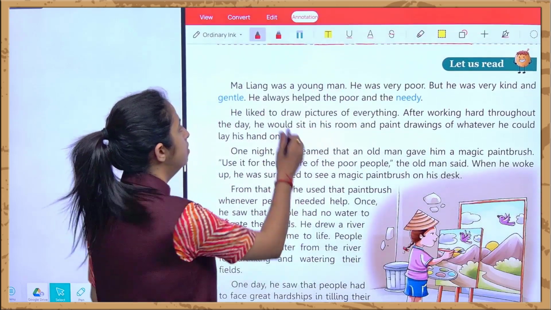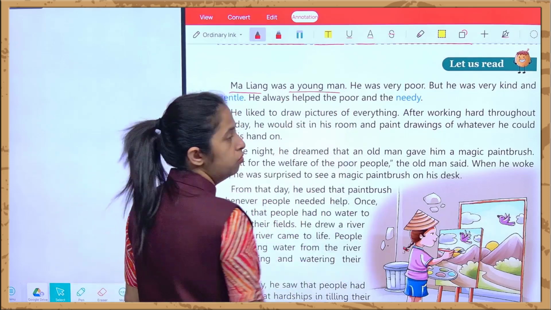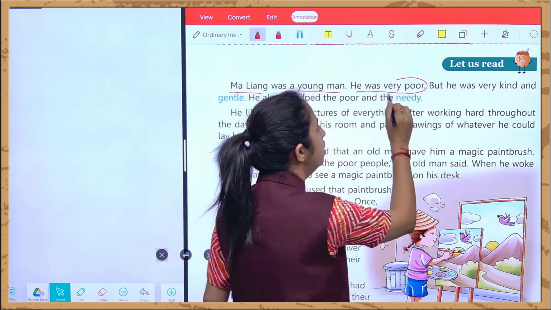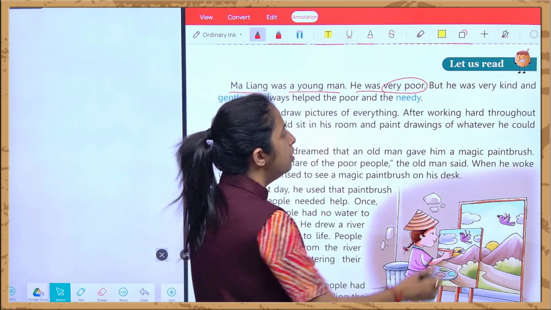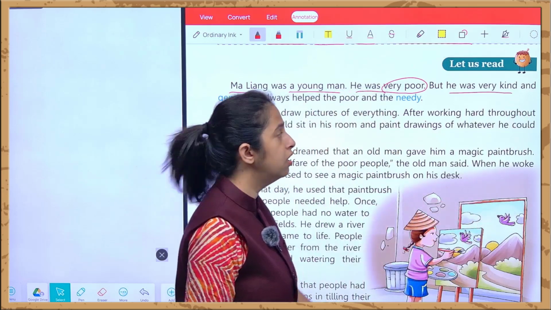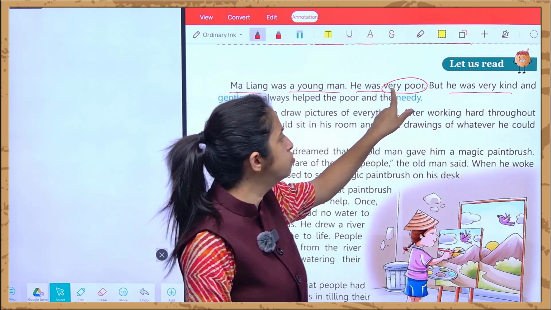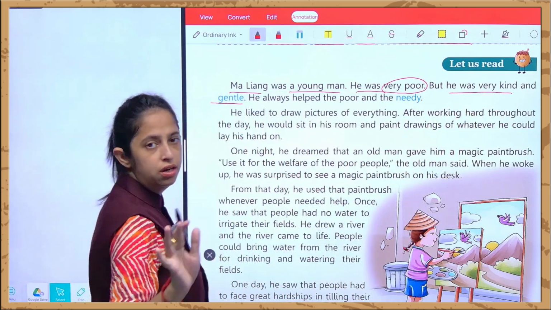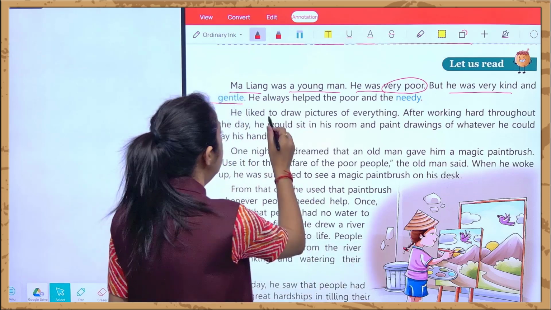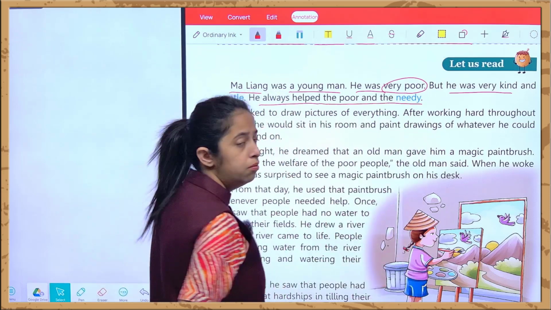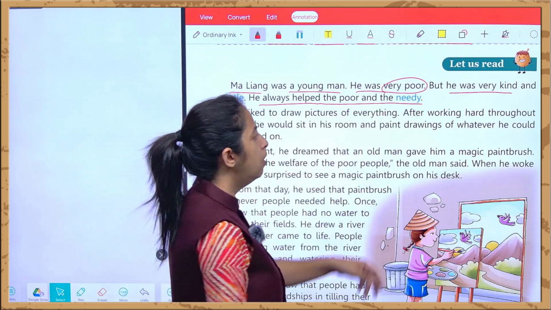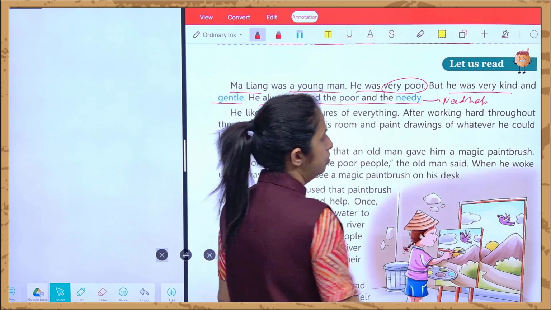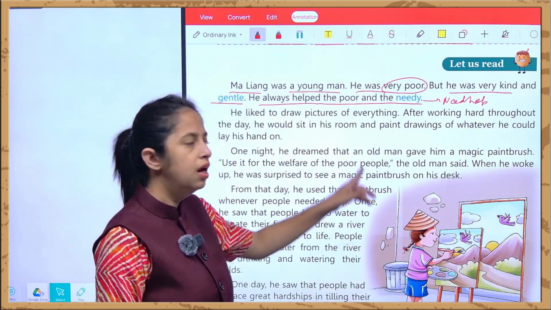So Ma Liang was a young man. Who was Ma Liang? Ma Liang was a young man and he was very poor. और वो क्या था? He was very poor, right? But he was very kind. Both are qualities, and they denote adjectives, right? And gentle. He was very gentle, means he was very soft. He always helped the poor and the needy. और हमेशा poor और needy persons की, needy is the one who needs help. जिन्हें हमारी हेल्प चाहिए होती है, उनकी हमेशा ये हेल्प करता था.